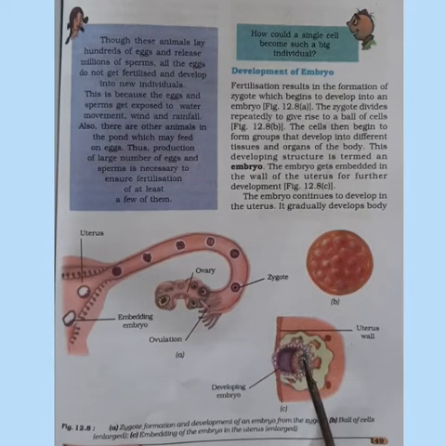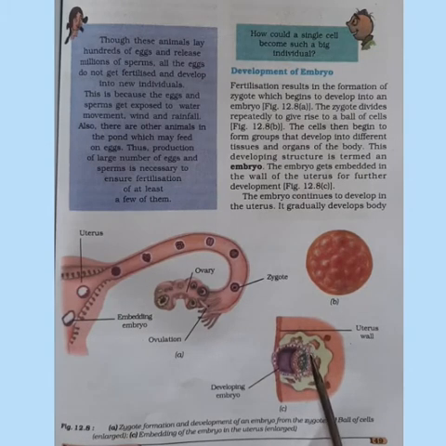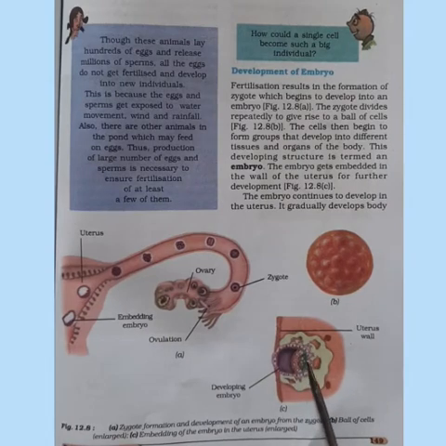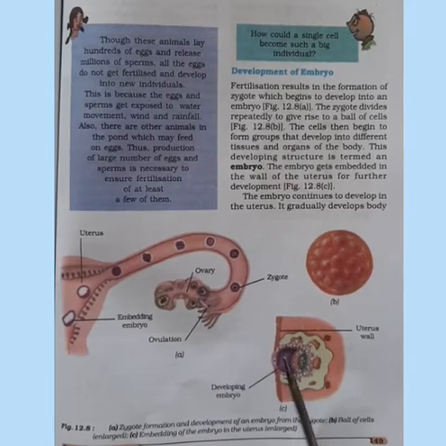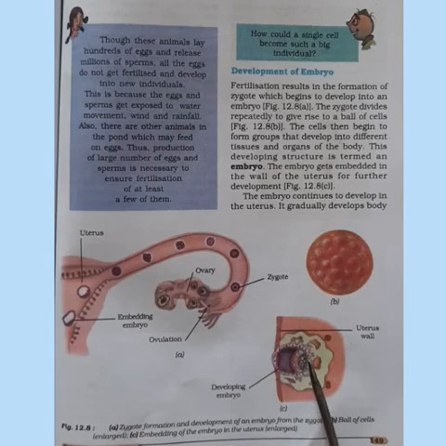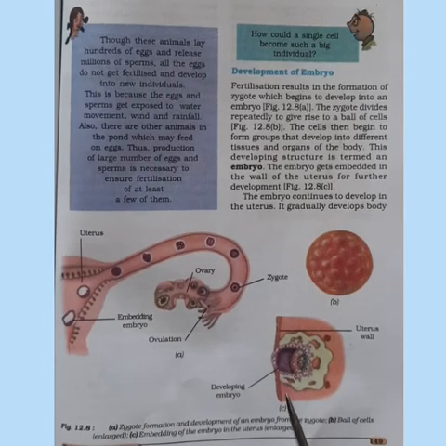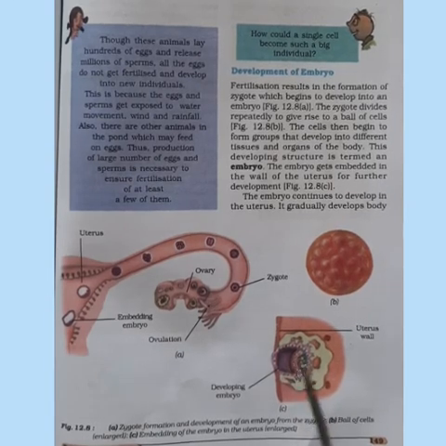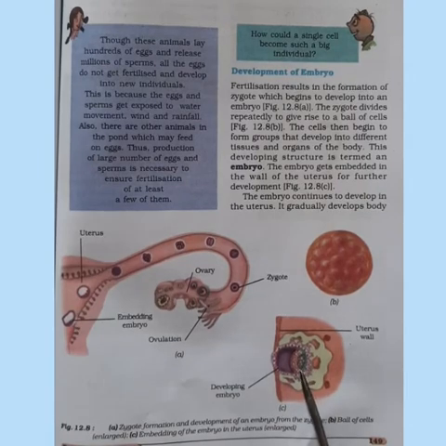Different structures in the sense, it may be the formation of tissues and organs of the body. So when it forms, this structure is termed as embryo. The embryo gets embedded in the wall of the uterus for further development.